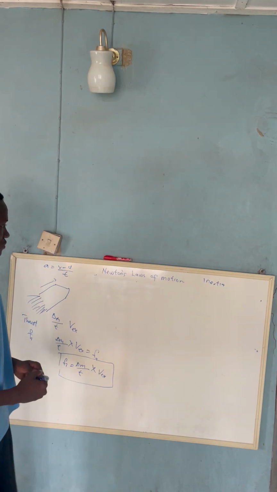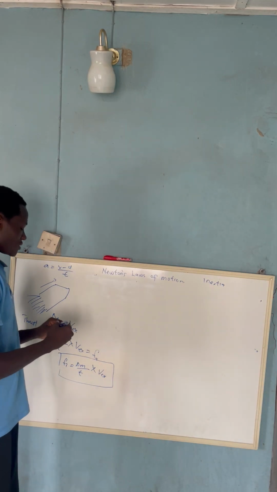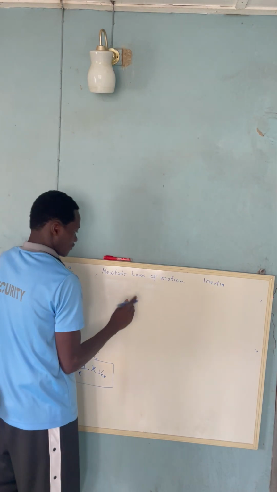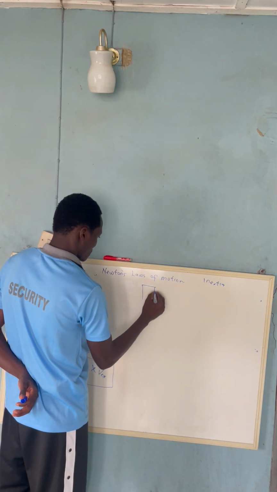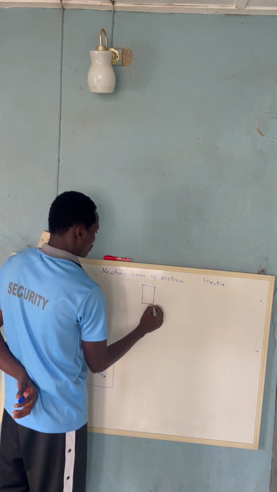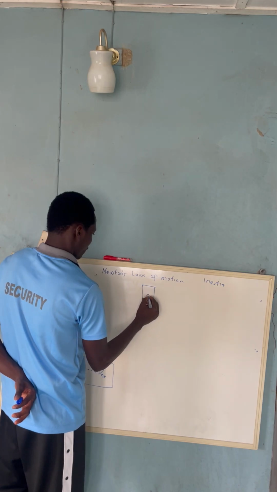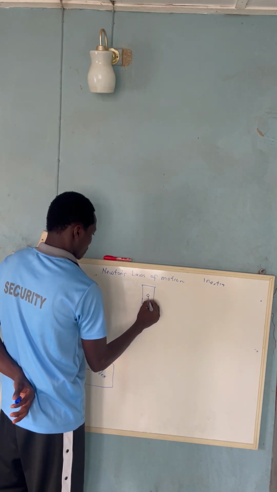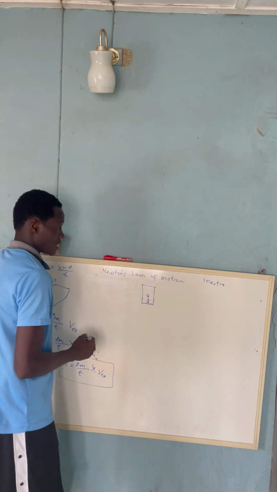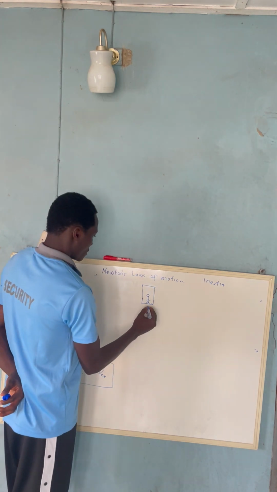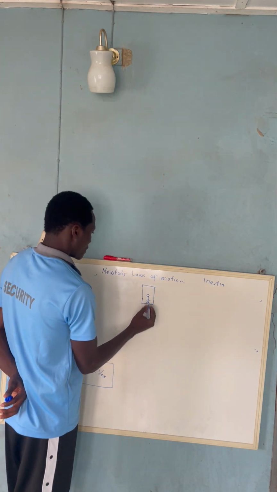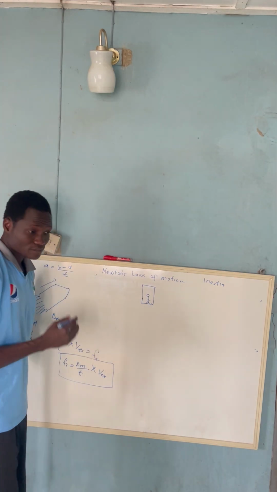So let's see the weight of the body in the lift. In the weight of the body in the lift, the first condition we are going to check, let's say this is our lift, and there's someone inside the lift. Now we are going to analyze the forces in this lift.